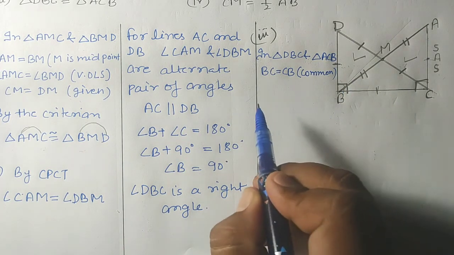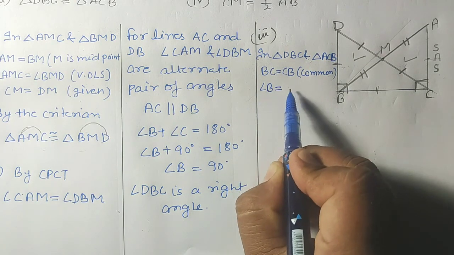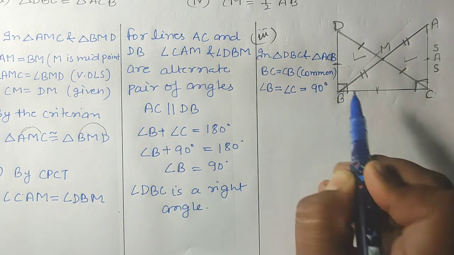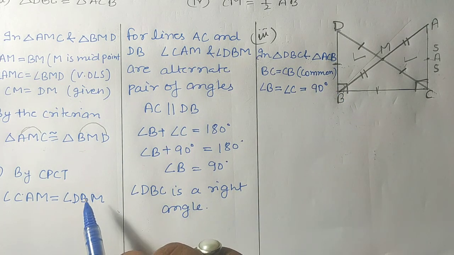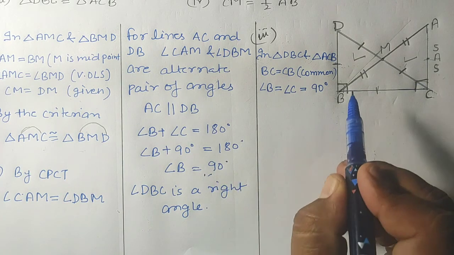Okay students, the second one is angle. So angle B is equal to angle C, and both are equal to 90 degree. Okay, angle C was 90 degree, it is given in the question, and here we have proved that angle B is 90 degree.